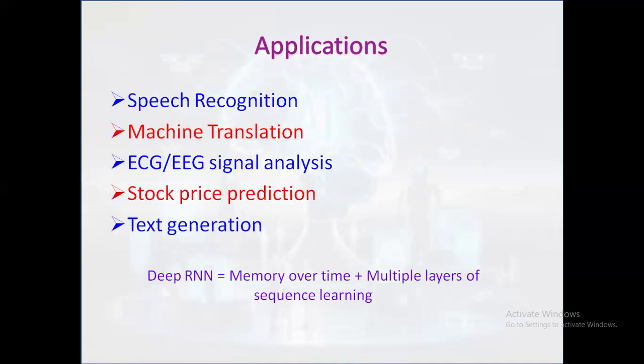Some of the applications of RNN: each application uses sequence understanding. It is used in speech recognition for audio sequences, translation for word sequences, ECG and EEG signal analysis for signal sequences, in the stock market for analyzing time sequences, and for text generation from language sequences. So finally we can say that deep RNN equals memory over time plus multiple layers of sequential learning.